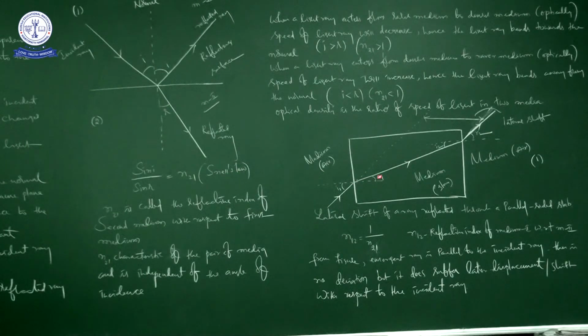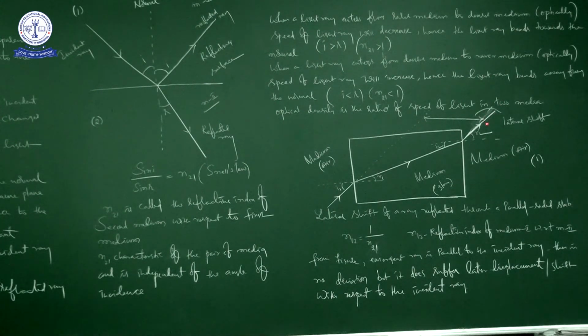Through observation you can tell whether it is bending towards or away from the normal. Again here the light is traveling from denser medium to rarer medium, so as I just told you, it bends away from the normal.